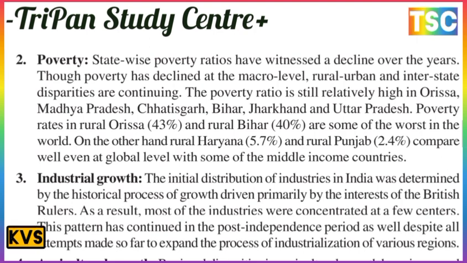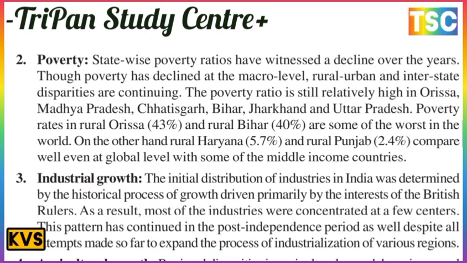The next one is poverty. The state-wise poverty ratio has witnessed a decline over the years. Though poverty has declined at the macro level, rural-urban and interstate disparities continue. The poverty ratio is still high in Orissa, Madhya Pradesh, Chhattisgarh, Bihar, Jharkhand, and Uttar Pradesh.